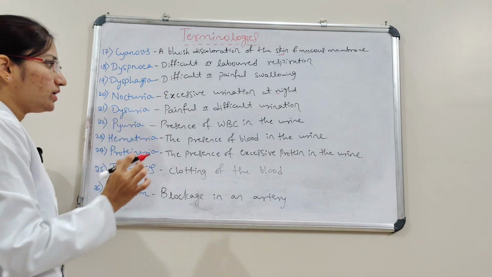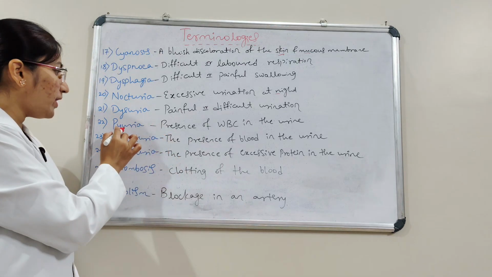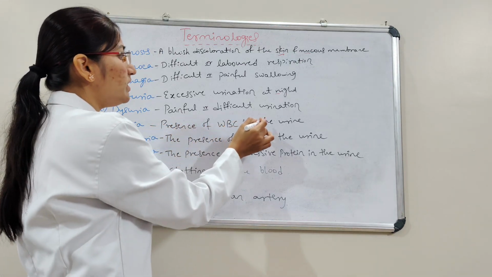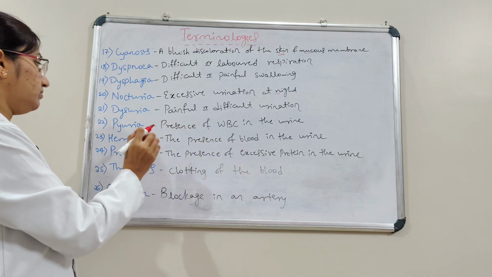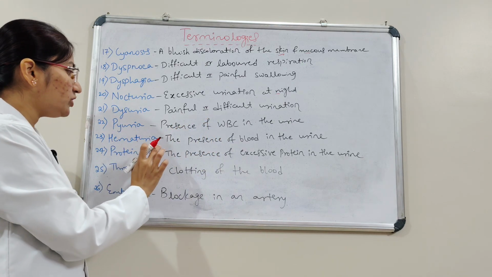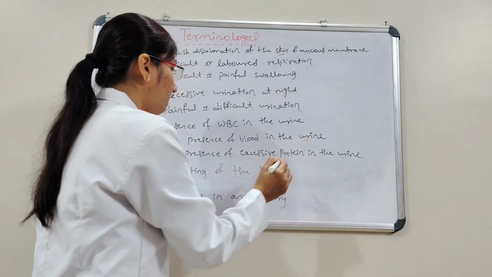And then dysuria. Here painful or difficult urination. And then pyuria. Presence of WBC in the urine. And then hematuria. The presence of blood in the urine.